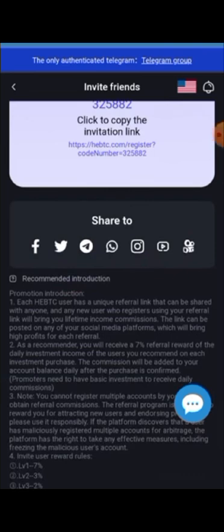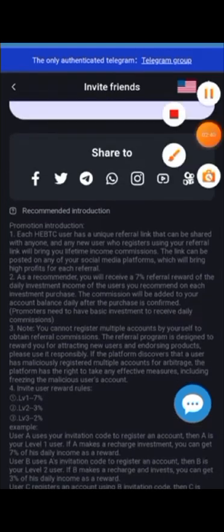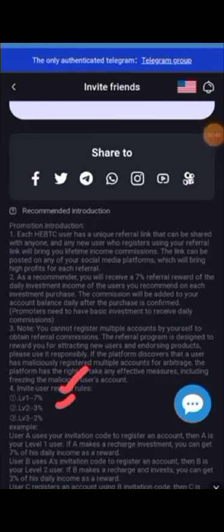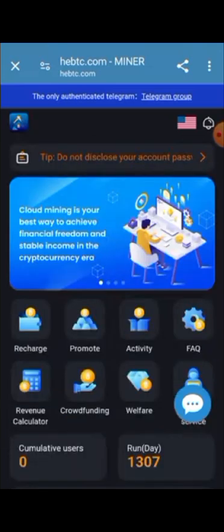Each HABTC user can use a unique referral link that can be shared with anyone, and users who register using your referral link will bring you lifetime income commission. The link can be posted on any social media platform, which can bring high profit. The profit we get is level 1 at 7%, then 3%, and 2%. So you can spread this link on social media and get 10% to 12% income rebate from this referral link. That is your other way of earning commissions.